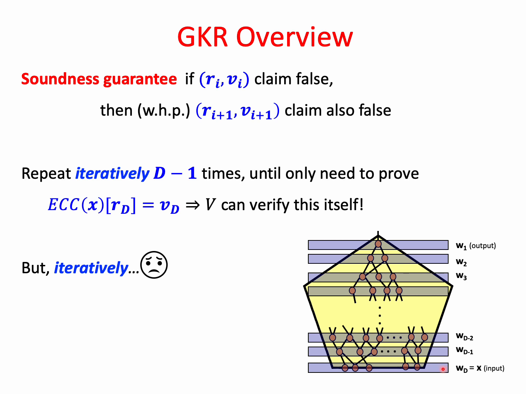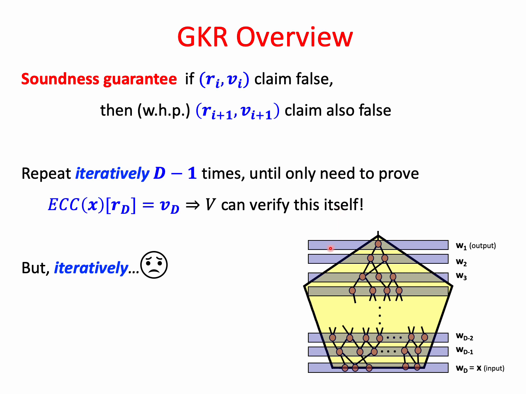But a claim about the input is something that the verifier can just check by itself, right? Because he has the input. So the verifier checks the last claim, (RD, VD), sees that it is false and rejects.